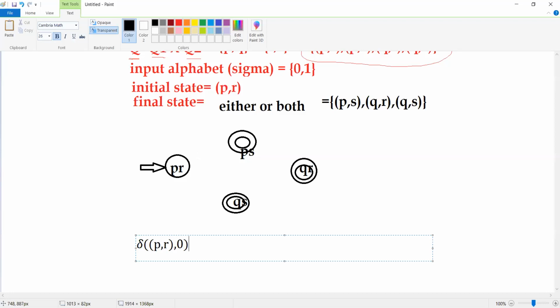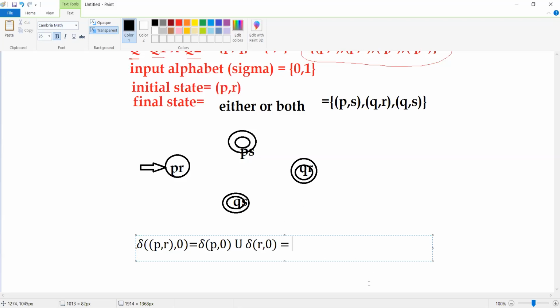It can be written as delta of P comma 0 union delta of R comma 0.